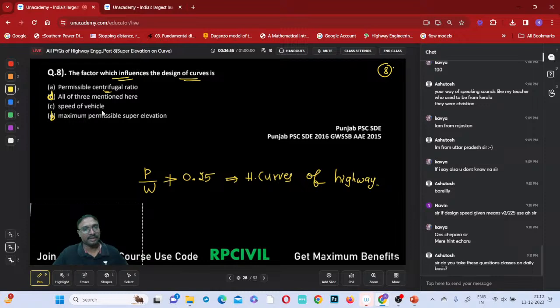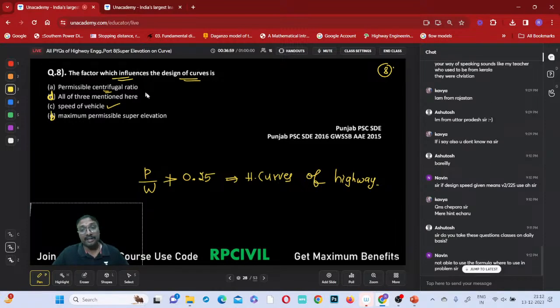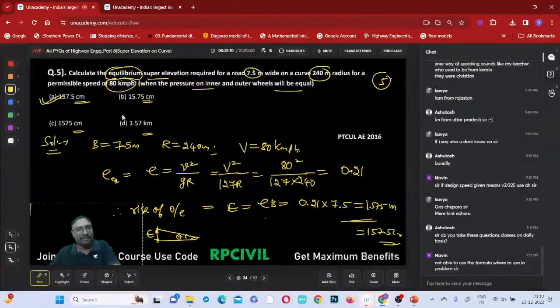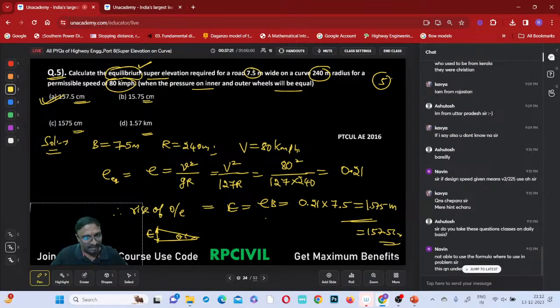Now, speed of the vehicle, yes, speed will definitely be influencing or not? Yeah. Okay, don't worry, we'll come to that. Today and tomorrow we'll be having many questions. Now is it clear, Naveen? In these questions, equilibrium is mentioned. Naveen, in this fifth question, calculate the equilibrium superelevation is mentioned. So, what is the formula for equilibrium superelevation? V square by gR. This is clear, na?